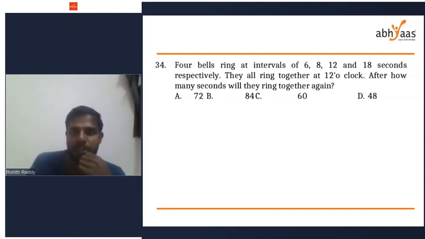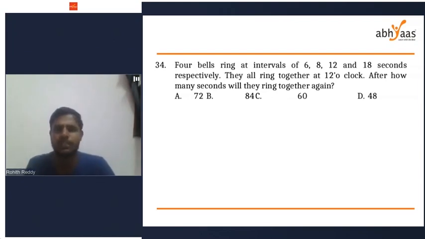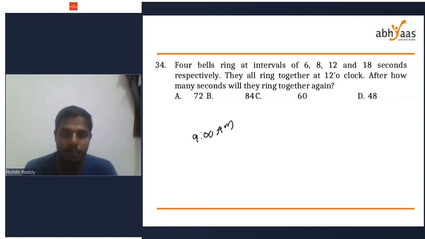To simplify this question, for example, forget about these 4 bells. You have only 2 bells. One bell rings after every, let's take, 4 minutes. Let's say they start at 9 a.m. Both the bells are simultaneously ringing at 9 a.m.